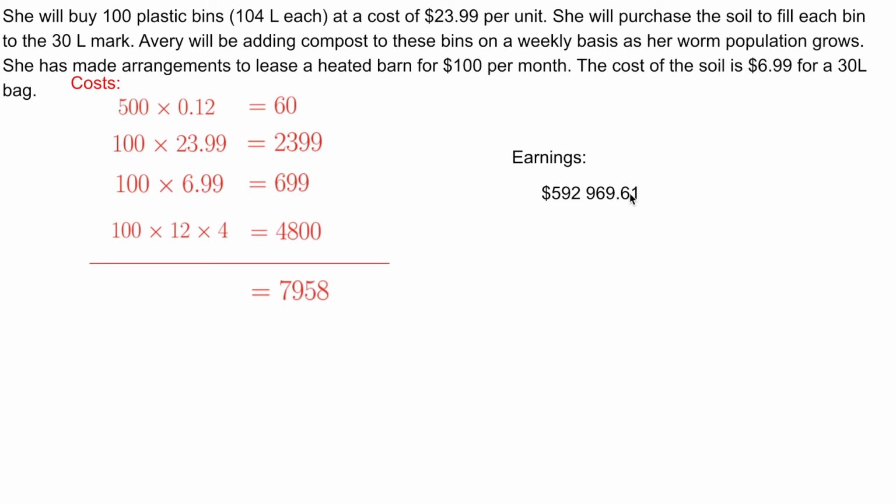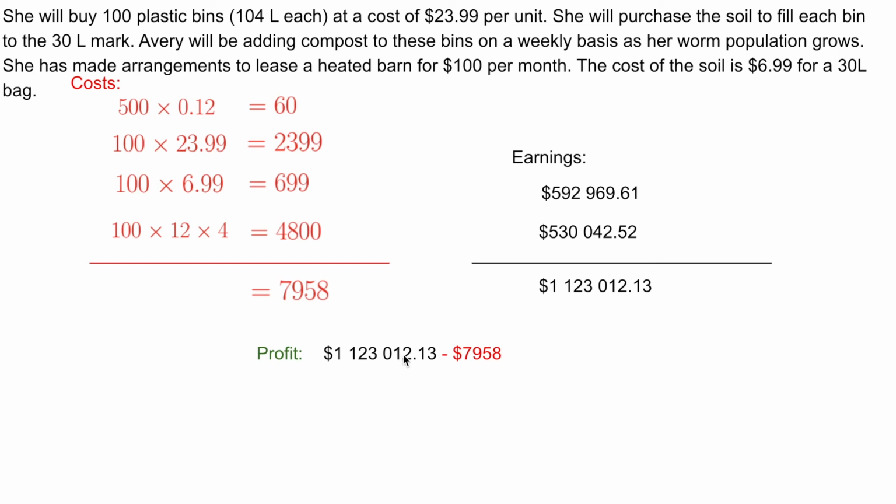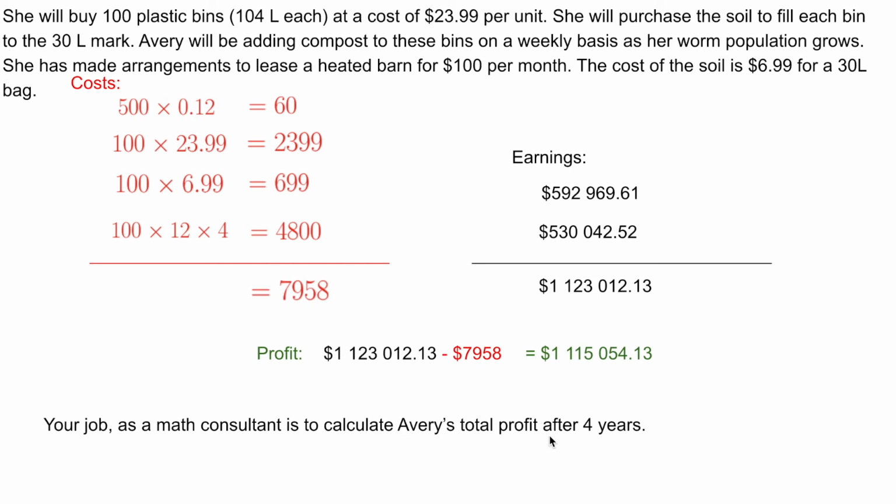Her earnings: she has earned $592,969.61. She sold her worms, took the money from the sale of the worms and invested it for 2 years and got this back. She has this much money from the investment. 2 years later, she sold another batch of worms and got $530,042.52. So in total, she has earned $1,123,012.13. Her profit is going to be her earnings subtract her costs. The $1,123,012.13, take away $7,958, gives us $1,115,054.13. Your job as a math consultant was to calculate Avery's total profit after 4 years.